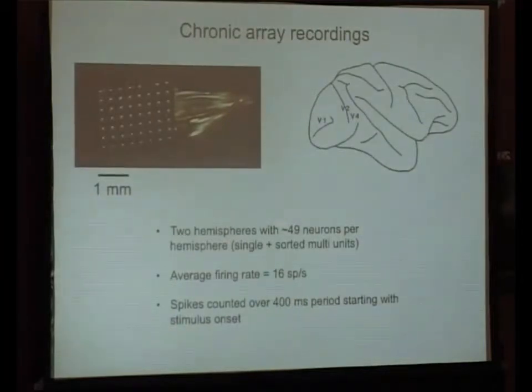And the particular array that we used contained 48 electrodes. And so on a single day, we recorded just under 100 neurons total. And by neurons, I mean both single and sorted multi-units. During the task, our average firing rate was about 16 spikes per second. And we counted spikes over 400 millisecond windows, starting with stimulus onset.